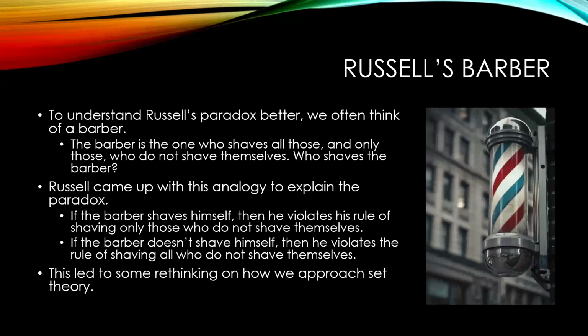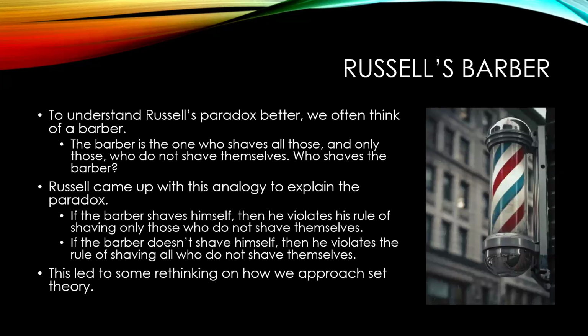In this analogy, if the barber shaves himself, then he violates the rule of shaving only those who do not shave themselves. If the barber doesn't shave himself, then he violates the rule of shaving all those who do not shave themselves. And so in this case, the barber must shave himself, but he's also not allowed to shave himself. That's kind of a problem. And so how do we deal with that?